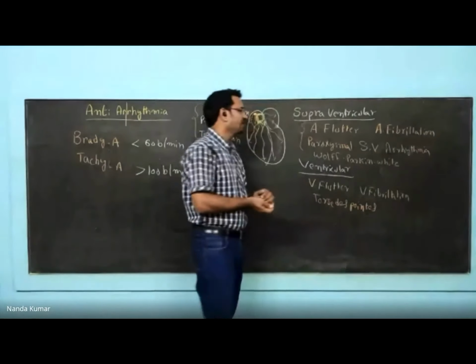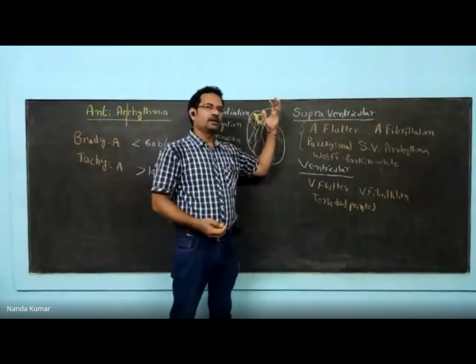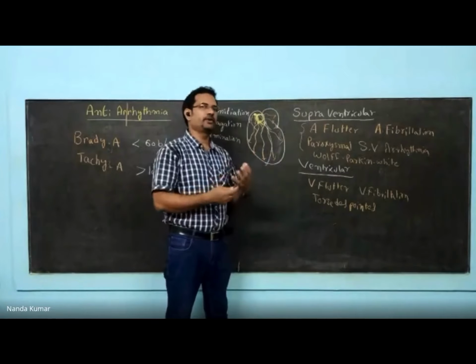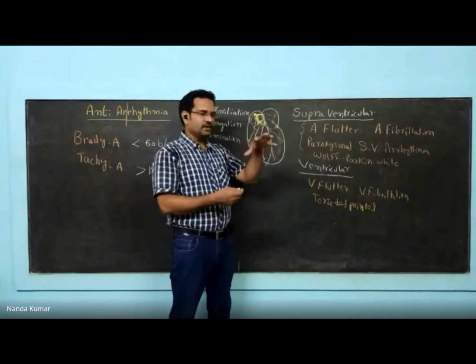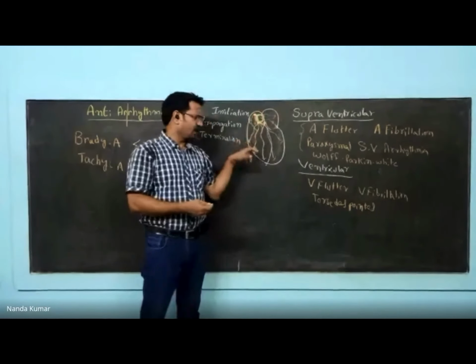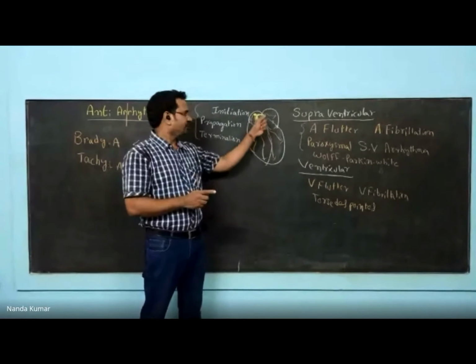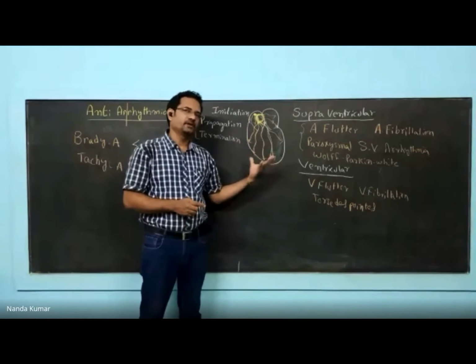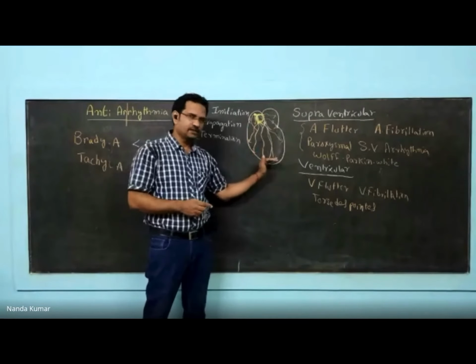Now, understand the differences. If arrhythmia occurs in atria, it would not lead to bigger problems because atrial function related to cardiac function is limited. Even though there is a problem in atria, the ventricle can take care of it because ventricles have a large muscle mass.